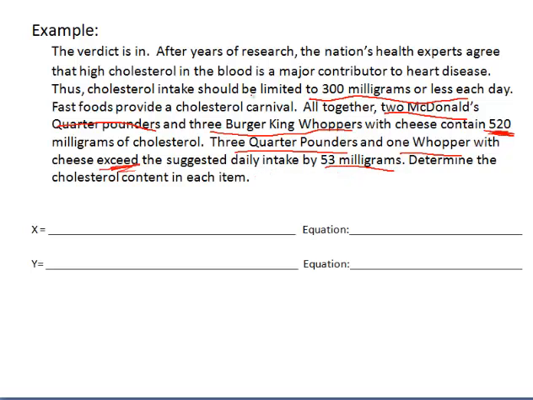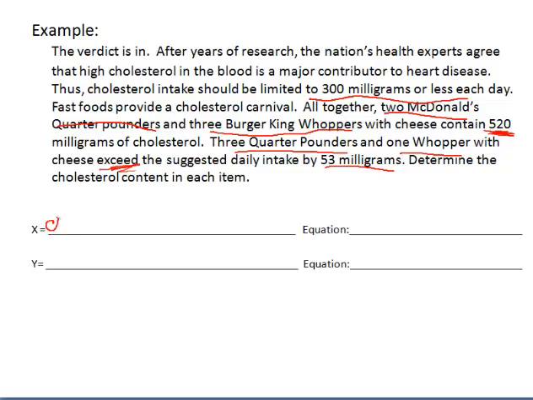So the first time you read through it, you probably would have just read the problem. The second time you read through it, go ahead and underline the key pieces of information. I did that the very first time I read through it. The two things that we are comparing here are Quarter Pounders from McDonald's and Whoppers with cheese from Burger King, and we're comparing their cholesterol content. So that's going to be our variables. That's the first thing you're going to do, establish your variables.